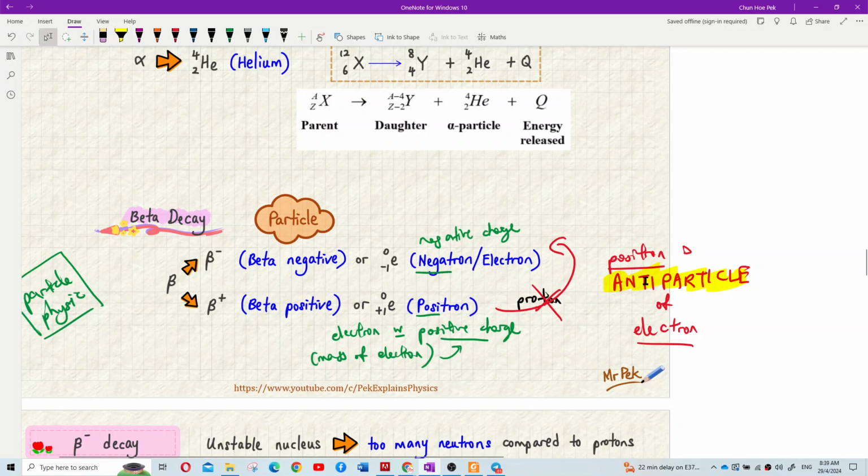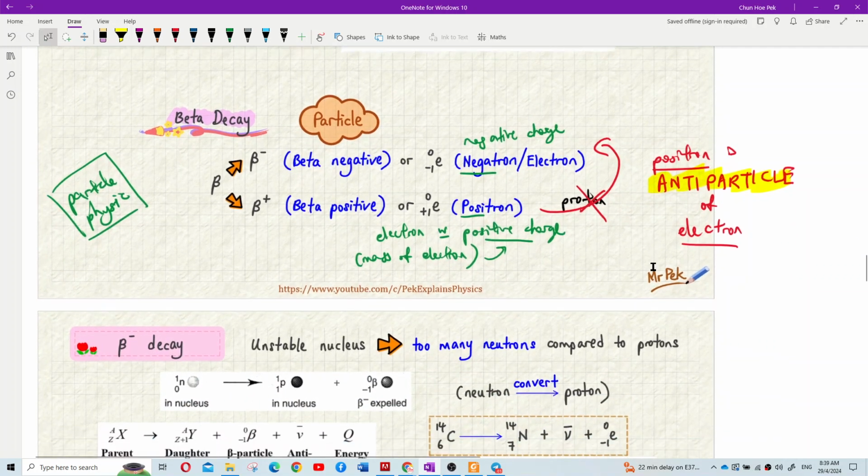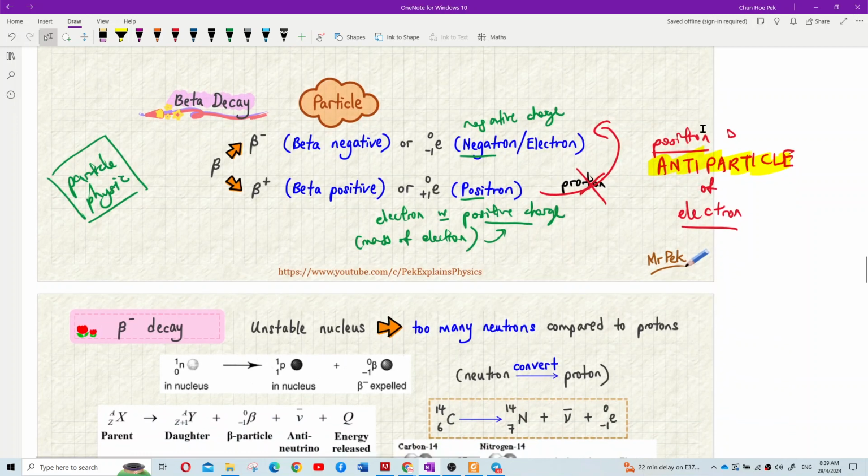So you encounter this antiparticle, maybe let's say you can see me on the Earth with black hair, but on another planet the reverse version of me has white hair. Something like that. Antiparticle is the opposite version of a subject. So positron is something like that, the opposite version of electron.